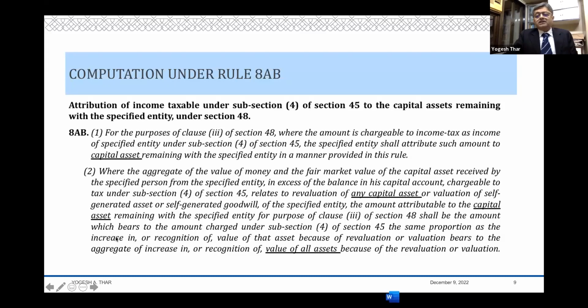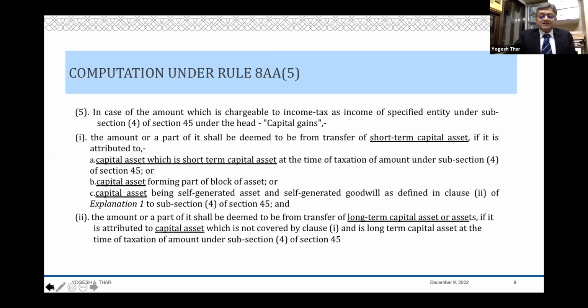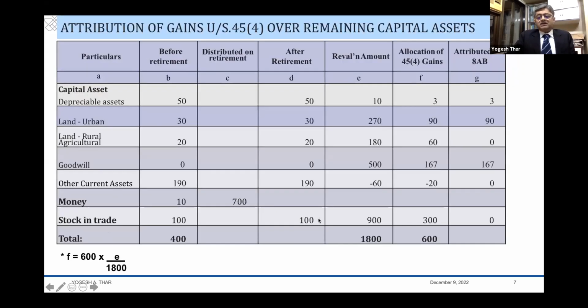So we have to look at in the numerator only the increase in the value of capital asset. That asset over here is capital asset. So in our case, there is no increase, but there is a decrease when it comes to the other current assets. And therefore, when there is a decrease, there is no attribution. Okay. And that is how this 600 gets allocated only to these three items. It doesn't get allocated anywhere else.